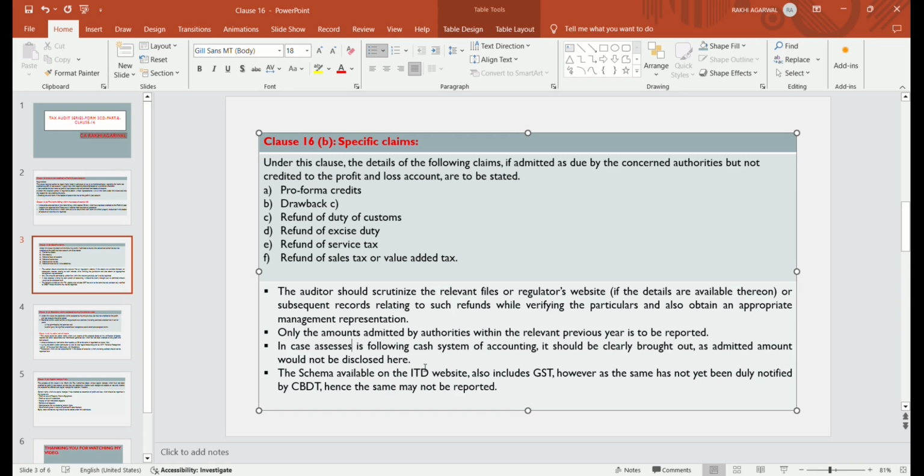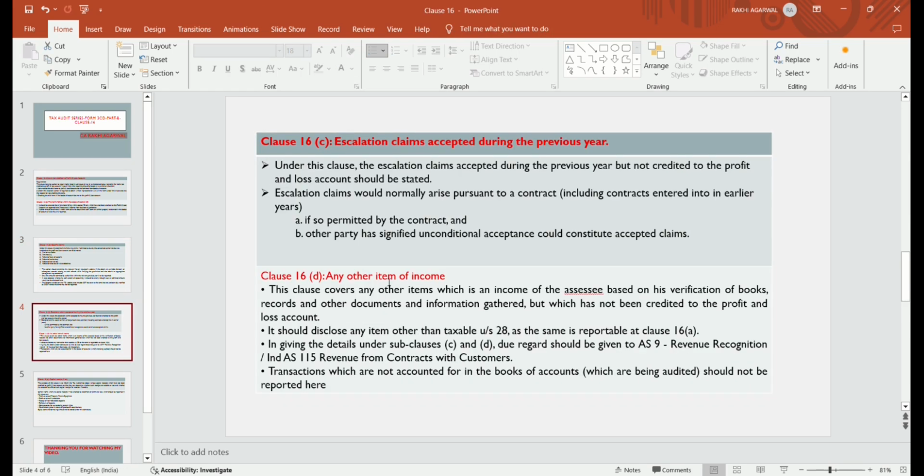The schema available on ITD websites also includes GST. However, as the same has not yet been duly notified by CBDT, hence the same may not be reported. So GST is still not reported because it is not notified by the Central Board of Direct Taxes, though its schema includes GST.